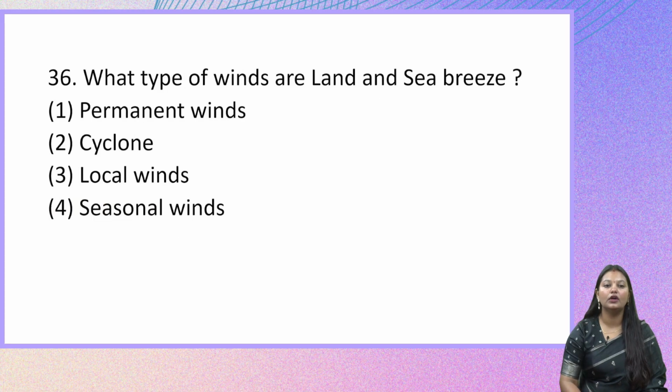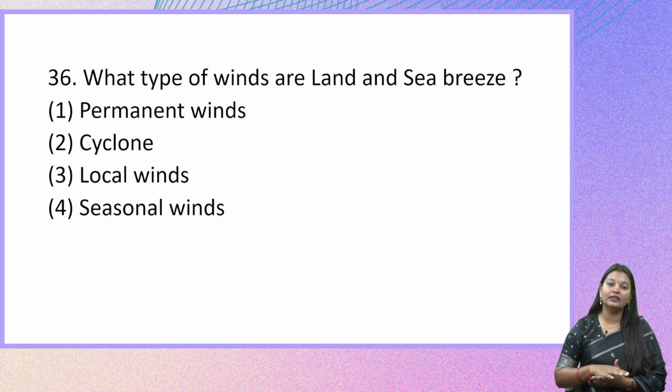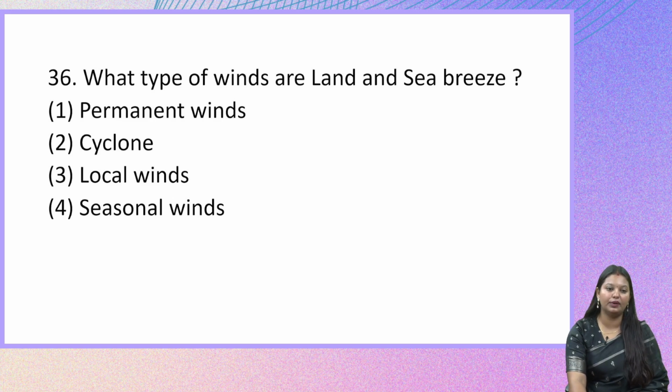What type of winds are land and sea breeze? This question will also be covered in the EVS portion of paper 1, but this is also part of our geography. Let us see the options: permanent winds, cyclones, local winds and seasonal winds. Sea breeze and land breeze are basically local winds, and they are caused by the difference in temperature at the surface of the sea and also the land. In the coastal regions this is observed, and it leads to a change in temperature. So the right option here is option 3, local winds.